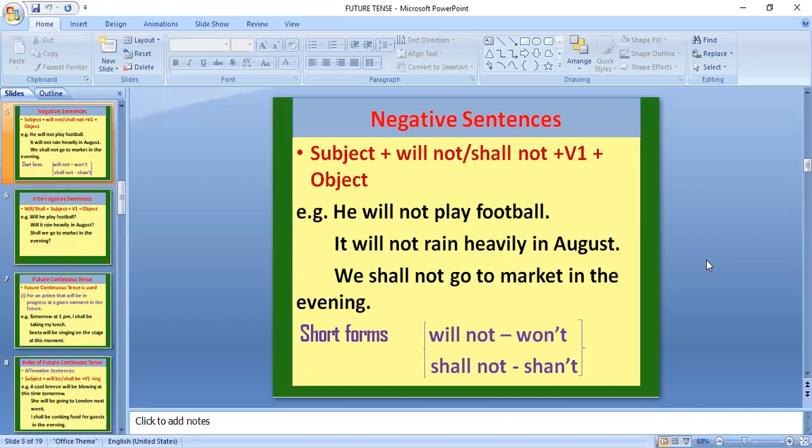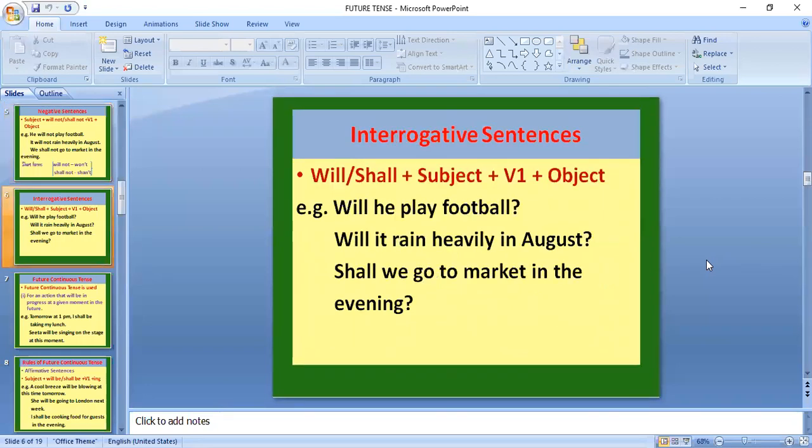In negative sentences, subject plus will not or shall not plus V1 plus object. Example, he will not play football. And short forms of will not is won't and shall not is shan't. Yes, very good. Coming to the next.